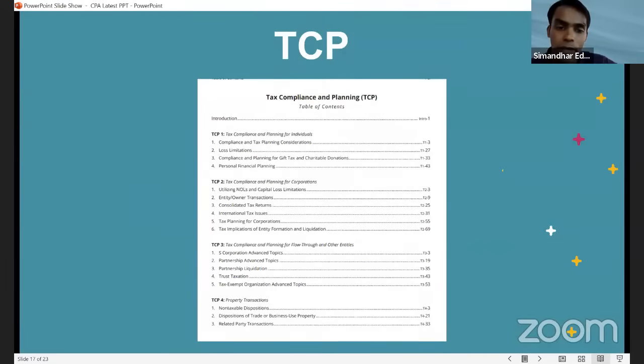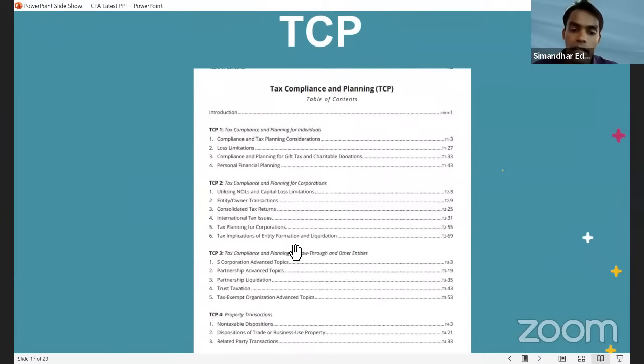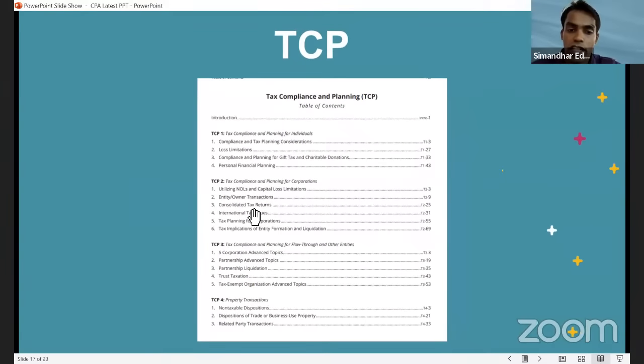Sir, what about TCP now? TCP also same guys, only 4 chapters like ISC. Who all are tax lovers, enrolled agent guys? Jo Simandhar is promoting a lot these days, and there's a reason why I'm talking like that, because US tax, I mean, there will be a huge demand for US tax. Already you are seeing Simandhar is placing so many students in Vialto, in H&R. जो लोग अभी सिर्फ ज्वाइन किए सिमंदर, I place them for internship. So मतलब US tax का इतना demand है. There's a huge demand for US tax.